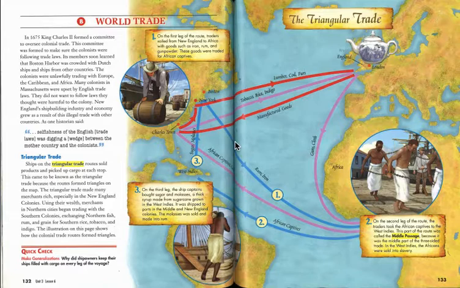On the third leg, the ship captains bought sugar and molasses, a thick syrup made from sugar cane grown in the West Indies. It was shipped to the ports in the Middle and New England colonies. The molasses was sold and made into rum. So kiddos, if you get a chance, look at the arrows and the lines, the different colors. You'll see red, yellow, and blue, and that kind of helps you understand the triangular trade.